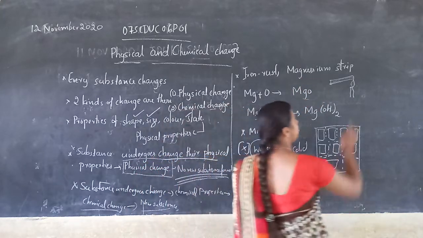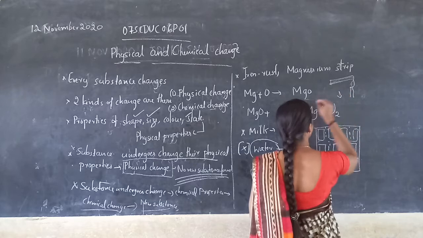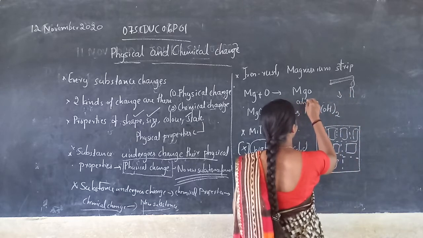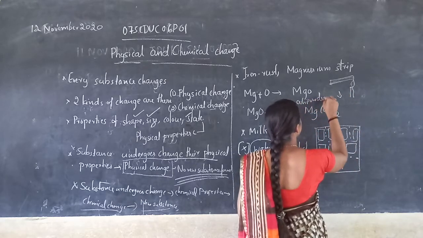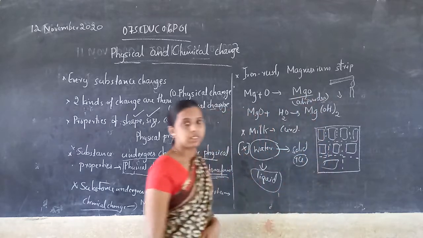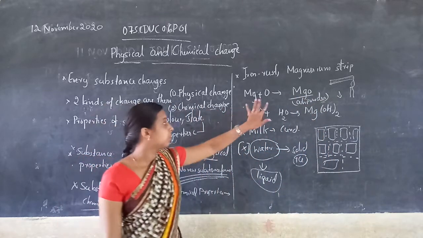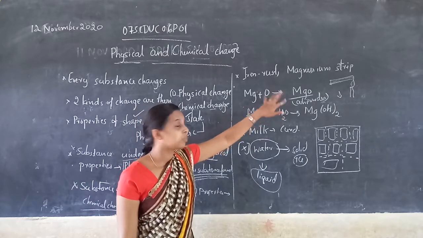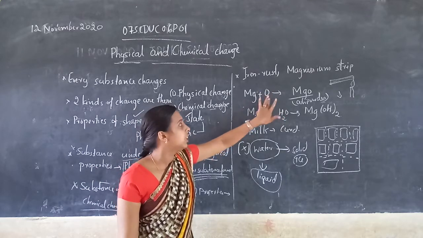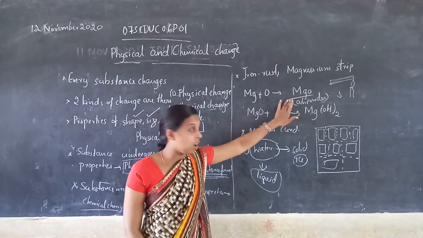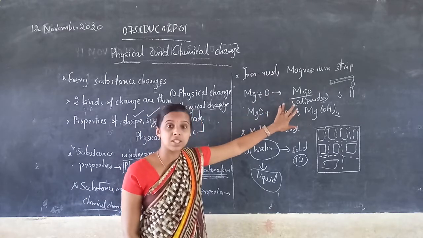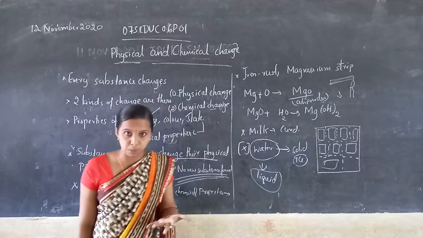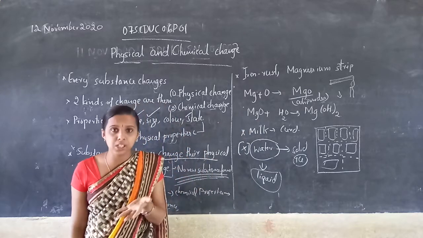So what happened when I burned it? We get an ash powder. This is magnesium oxide. So magnesium reacted with the flame, which has oxygen, and then it converted into magnesium oxide. The magnesium oxide is the ash powder. So we get an ash powder, right?